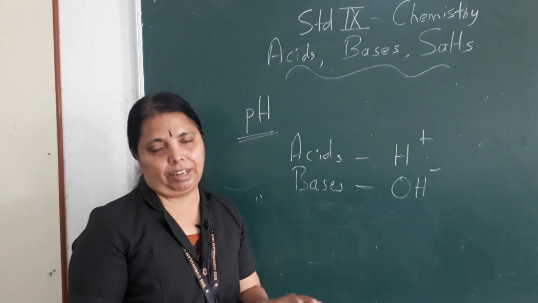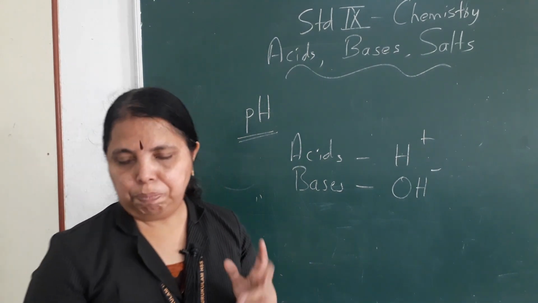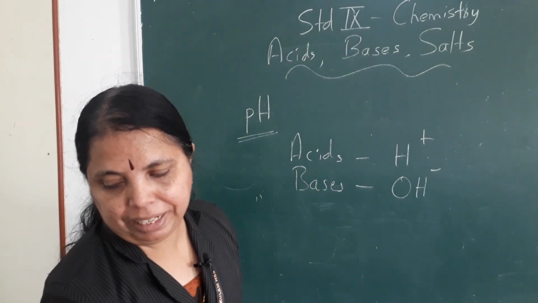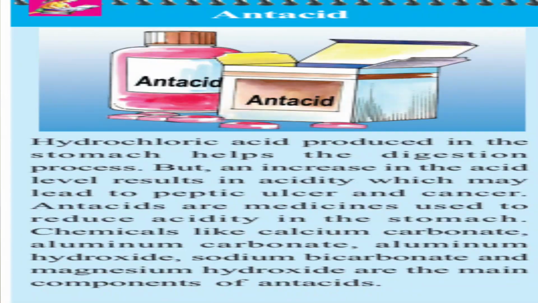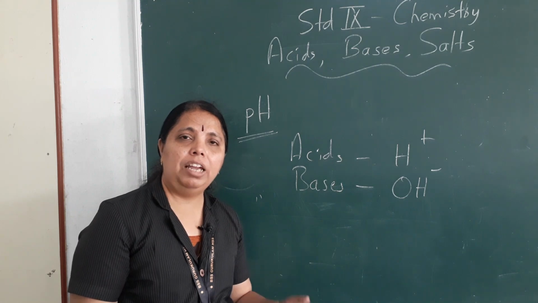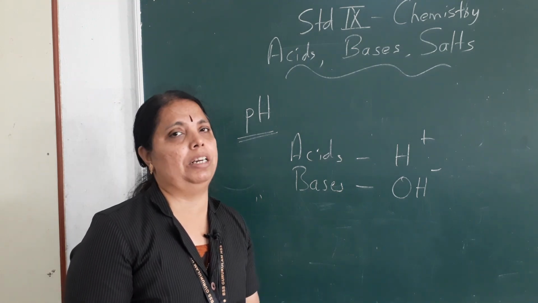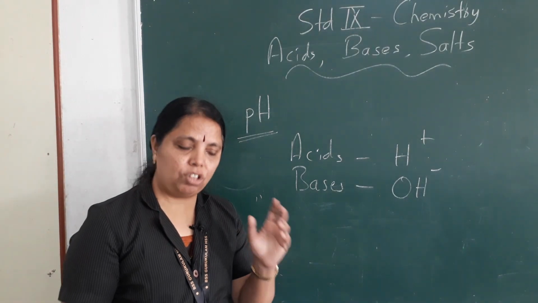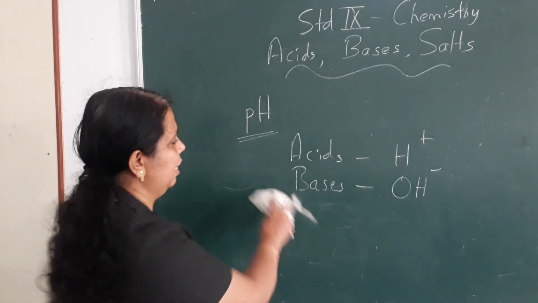Okay. Now before I go to the pH values, there is a topic called antacid. You all might have heard about antacids, isn't it? Antacids are medicines that reduce the acidity in our stomach. In our stomach an acid is produced. Which is that acid? Hydrochloric acid.